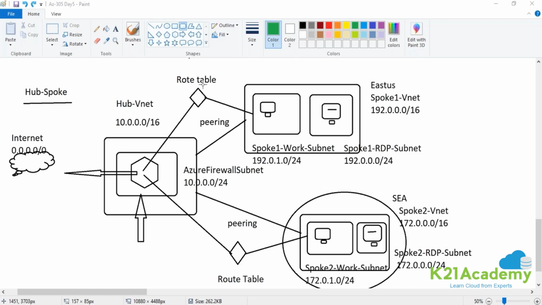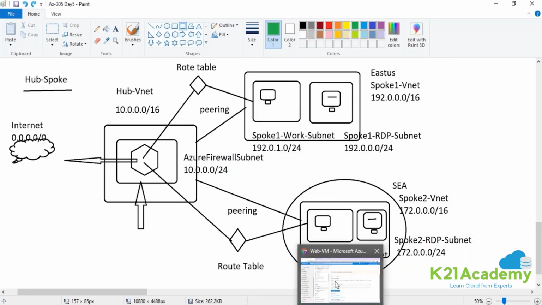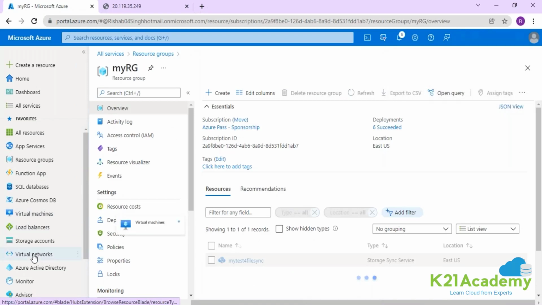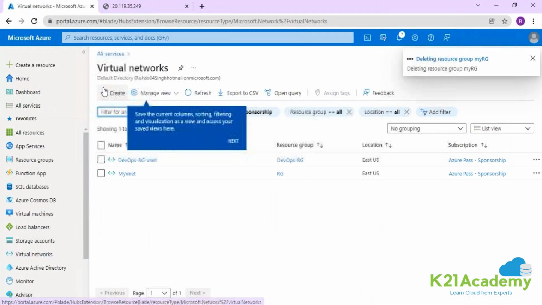All right, so what we're going to do now is create this particular architecture. As we can see, we require three networks. Two are in the same region, East US, and another one I will be creating in Southeast Asia. I will use the same naming convention that you can see in this diagram, just to be on the safer side so that we can understand every component. Going into virtual network and creating three networks.